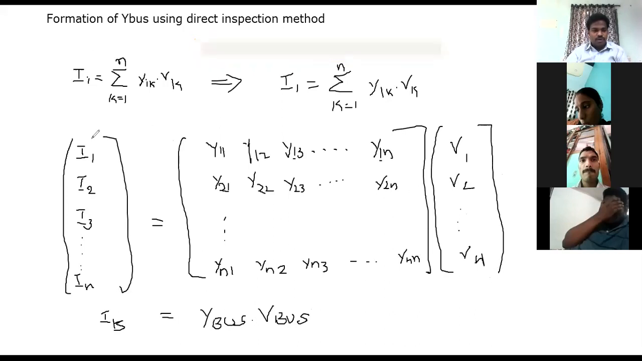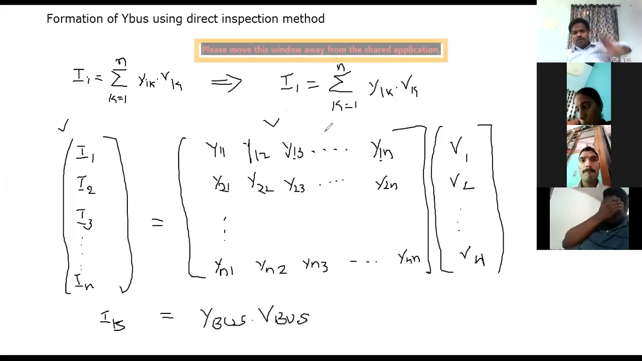where I bus is equal to the matrix I1, I2, I3, and so on up to In. Y bus is equal to Y11, Y12, and completely this matrix is Y bus, and completely this matrix is V bus. Okay, if you multiply I bus is equal to Y bus into V bus, now see here, all the diagonal elements Y11, Y22, Y33, Y44, and up to Ynn are the self admittances of that particular Y bus, and then the upper half off-diagonal elements and the lower half off-diagonal elements.